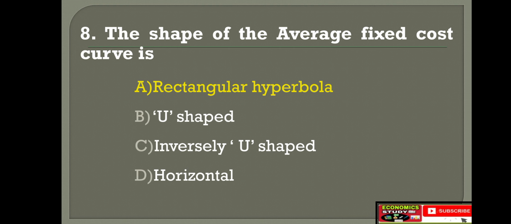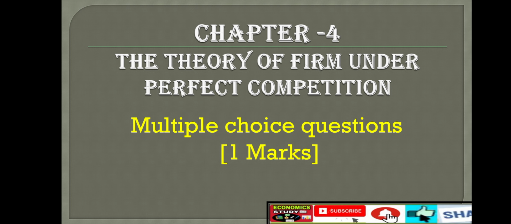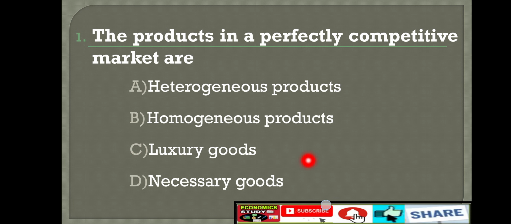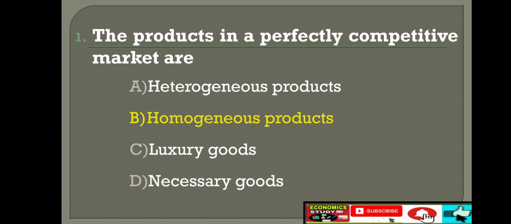The theory of firm under perfect competition, multiple choice questions, MCQs. Each question carries 1 marks. First question in the fourth chapter. The products in a perfect competitive market are option A, heterogeneous products, option B, homogeneous products, option C, luxury goods, option D, necessary goods. Right answer is option B, homogeneous products.